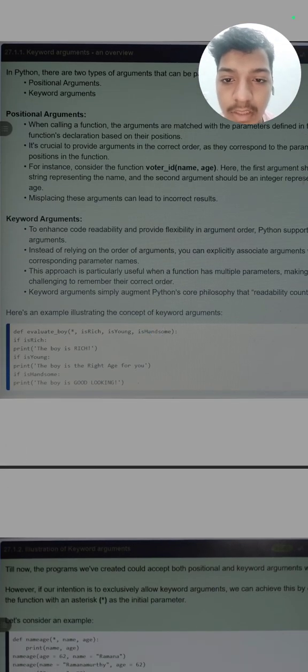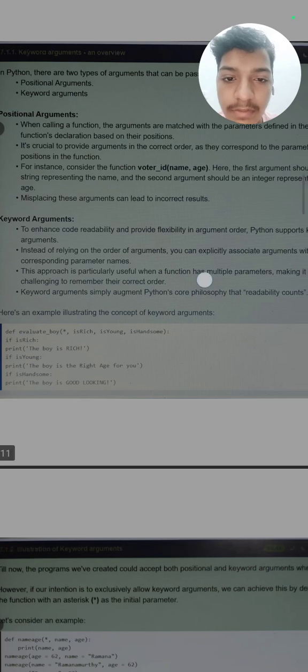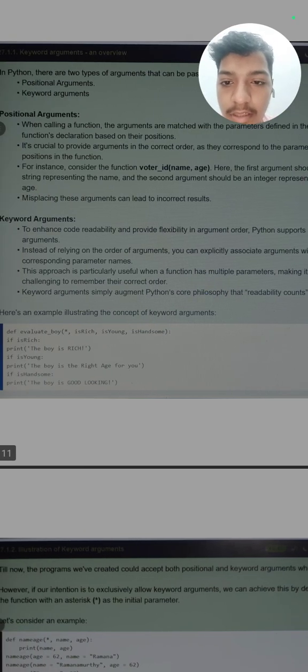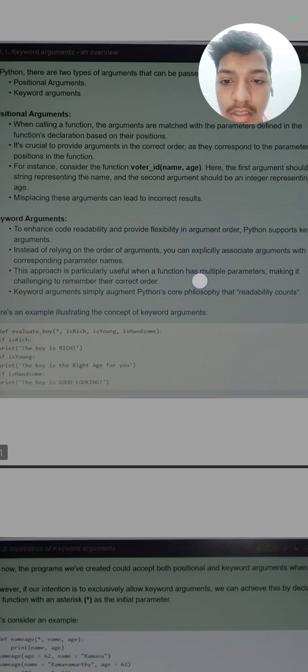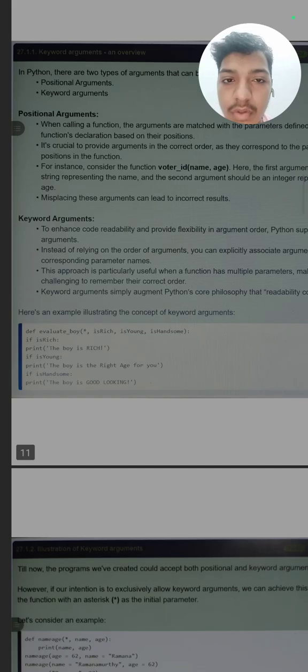Similarly, for keyword arguments, to enhance code readability and provide flexibility in argument order, Python supports keyword arguments. So for readability and flexibility, there is also a keyword argument. Instead of relying on order, you explicitly associate the argument with the corresponding parameter. You first write the parameter name, then the argument. You need not specify the position. This is keyword, but in positional arguments you need to note that the position should be the same. Like first a string is there in the parameter, so the argument should also be of string type first.